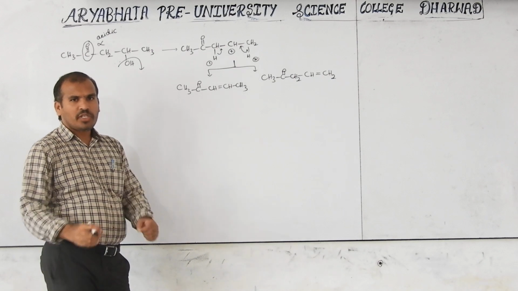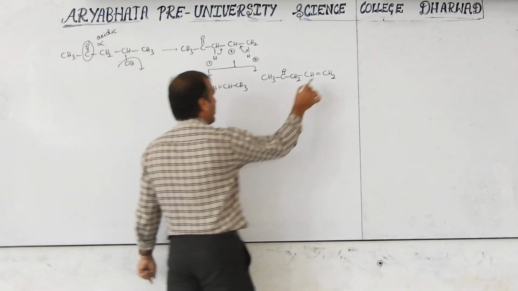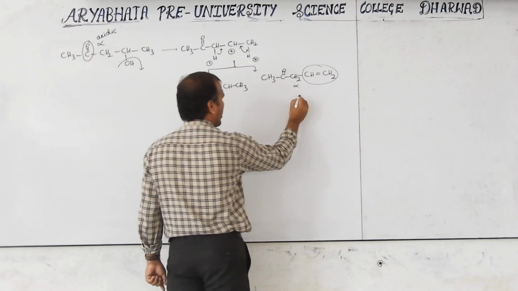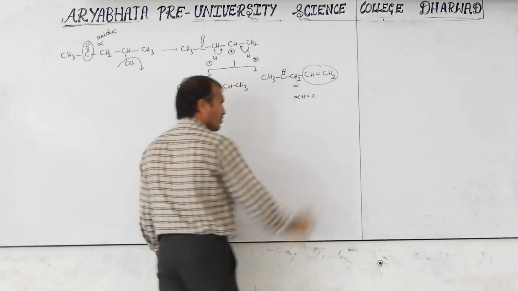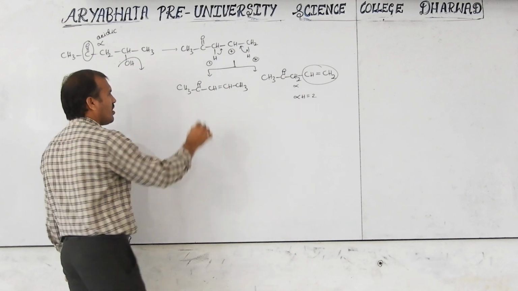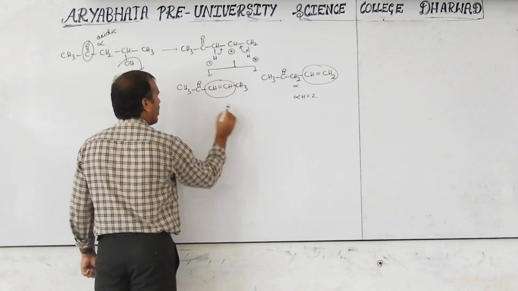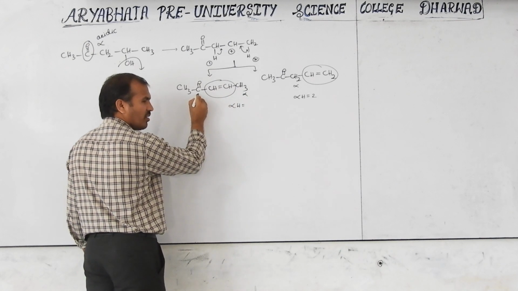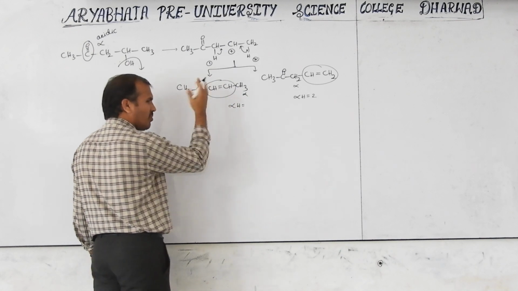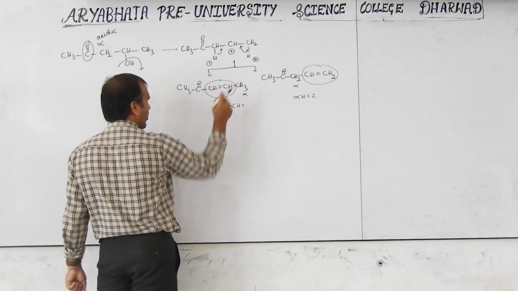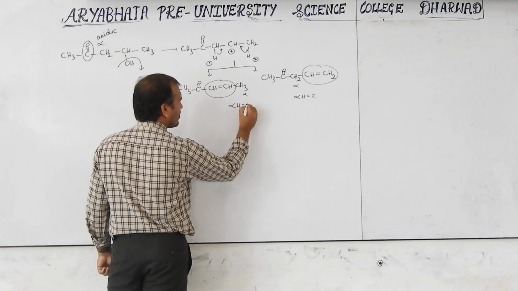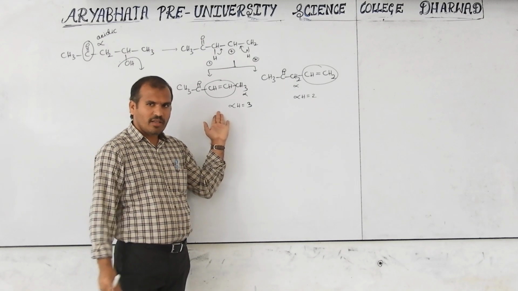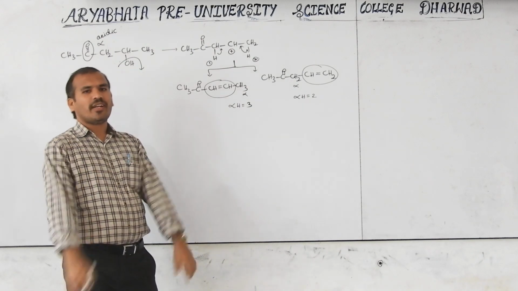Now, which is the major product? This is an alkene, and the next carbon is alpha. How many alpha hydrogens are there? Two. In the other one, this is alpha, but there is no hydrogen on the alpha carbon. Then this is alpha with three hydrogens. Which is major? This is major.